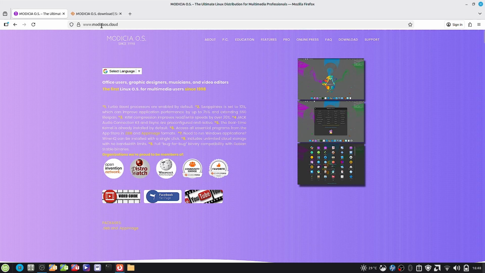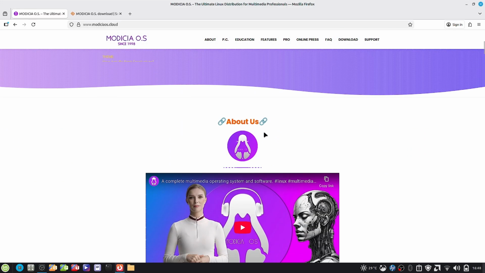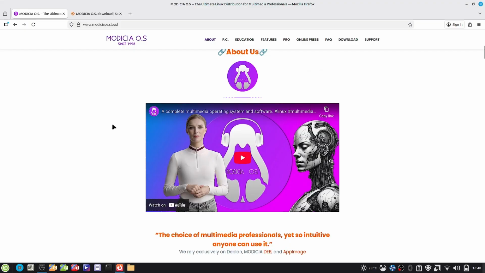This is the web page of Modicia Linux, www.modiciaos.cloud. And the special feature of this Linux distribution is it has got unlimited cloud storage. So all your data you can keep in the free cloud storage that comes along with the Modicia OS installation. And you can watch a video which will introduce you to Modicia Linux. Of course we will also have our video, but you can watch this official video.